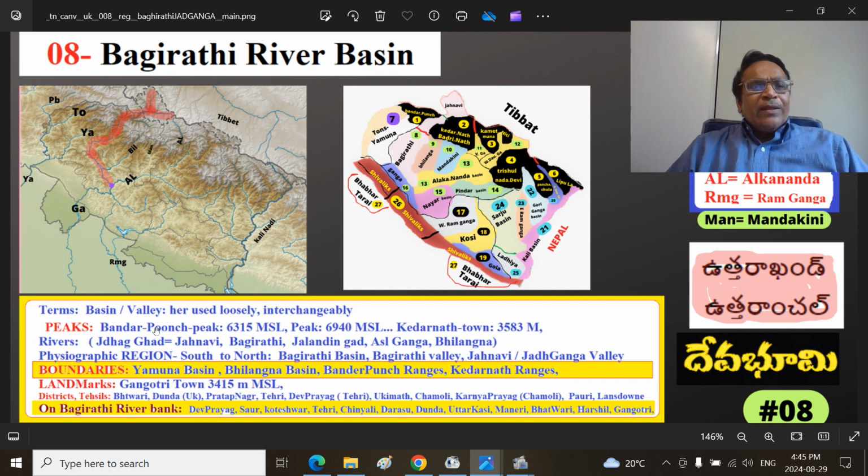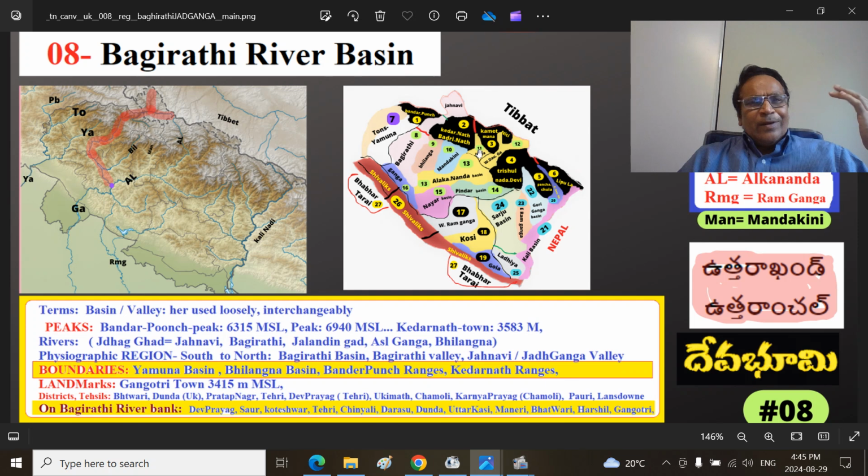Remember the Greater Himalayas are 4,500 meters and above. From 4,500 to 1,500 is the Middle Himalayas. They are called Himanchal, which should not be confused with Himachal province here; Himanchal has the letter N. And this is the Himadri.